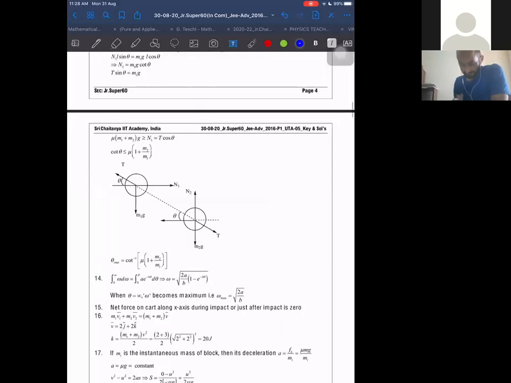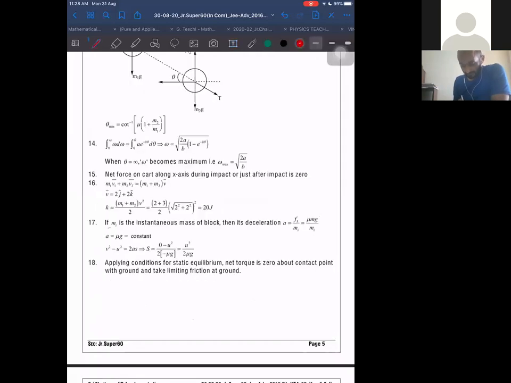See, m is the instantaneous mass of the block. Acceleration is force divided by mass. Friction force μmg divided by m. Then we can say acceleration will become equal to μg. If acceleration is μg, then we are getting v² − u² = 2as.